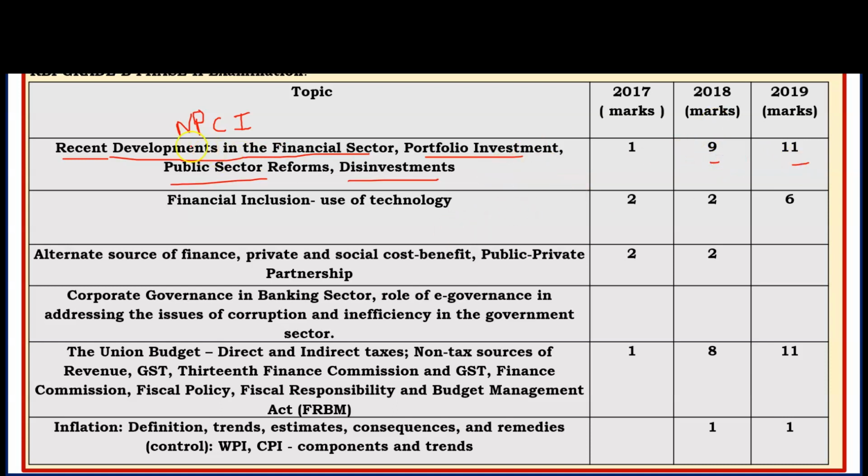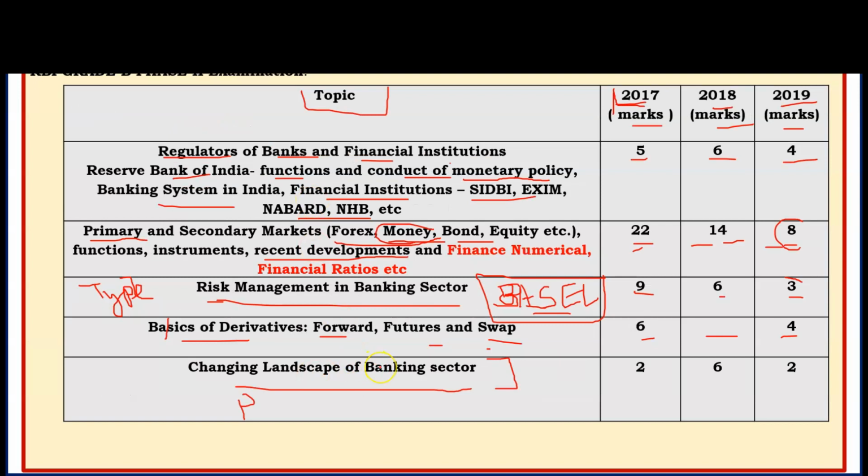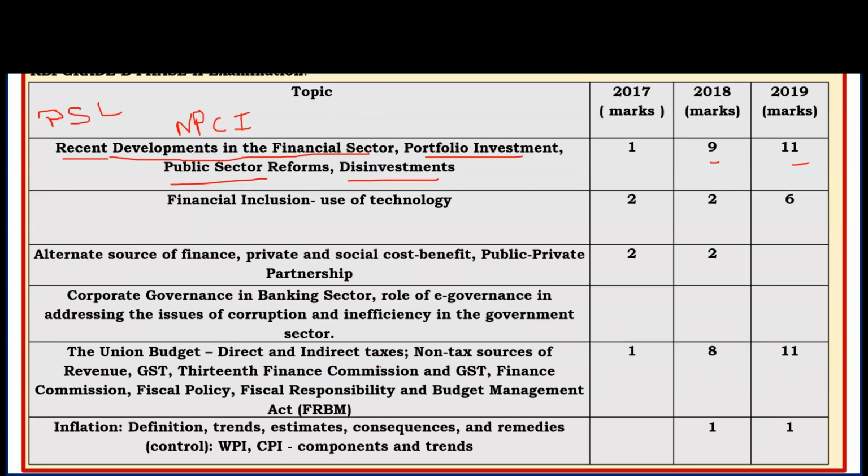In 2018, 9 marks came from this chapter, mainly recent development in the financial sector, and in 2019 only 11 marks. Priority sector lending, PSL, was asked in 2018. So PSL is very important. Recent developments in financial sectors and the changing landscape of banking can be considered in both topics. So it was asked in the exam. It is a part of RBI circulars only.